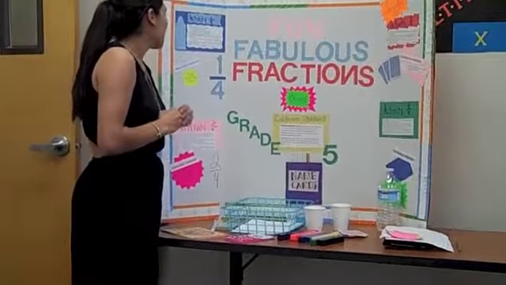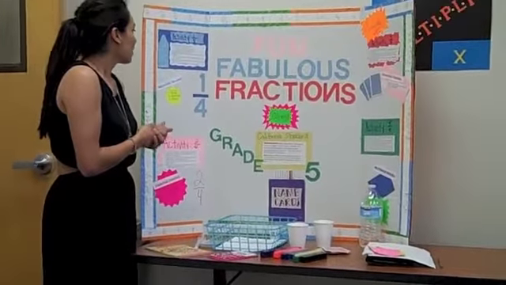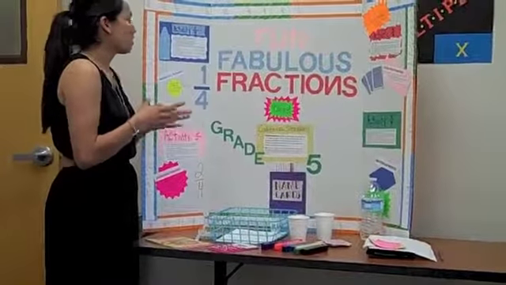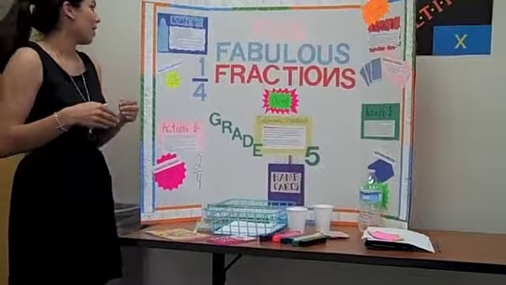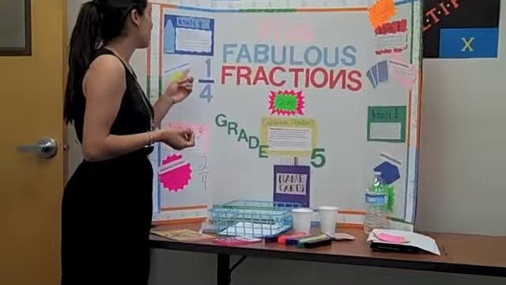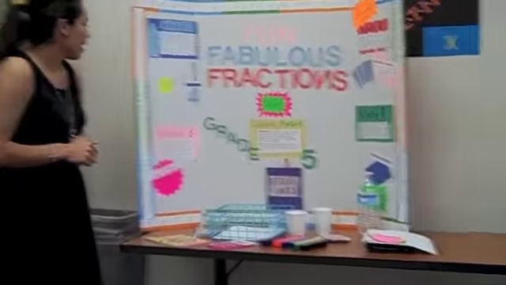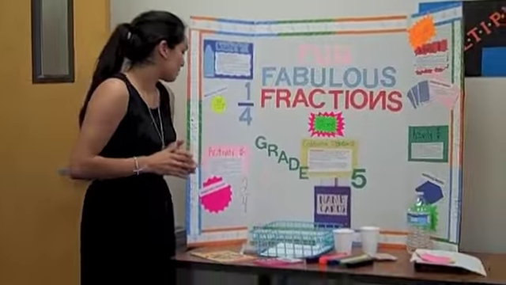I give them hints on here, so if they do need help, it says everything right there. It says the number will be the denominator of the total candy you count, and if they don't know how to make a fraction into a percent, I also said that here: divide the numerator by the denominator and it'll create the percent. The materials I'll need for that are a cup of candy, worksheets, and pencils.